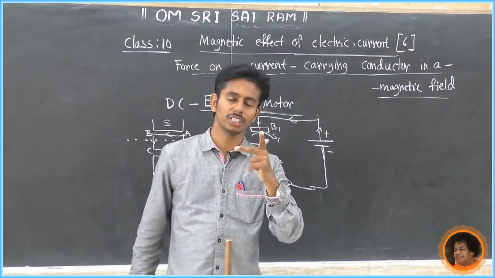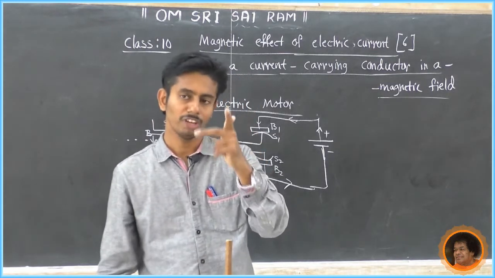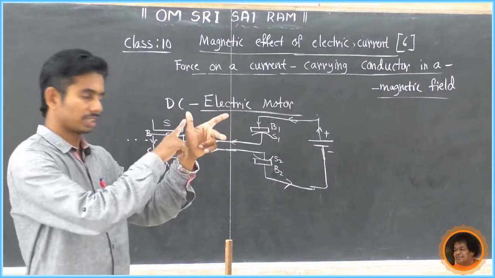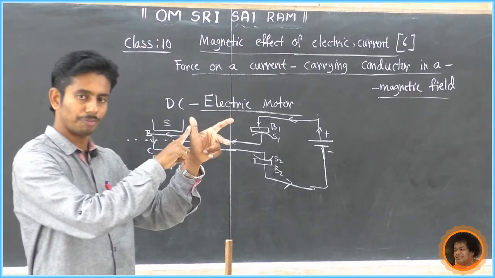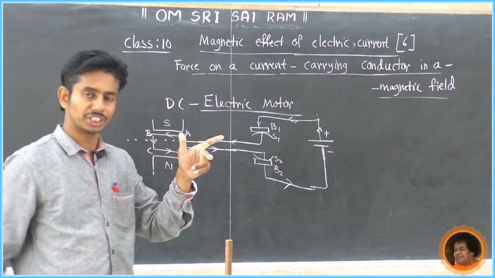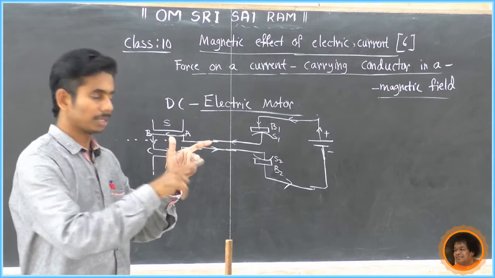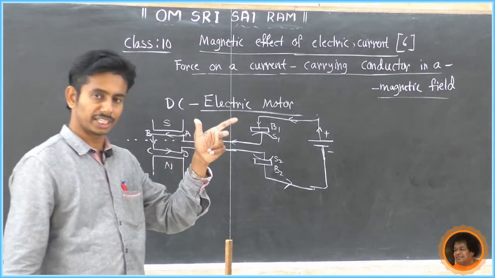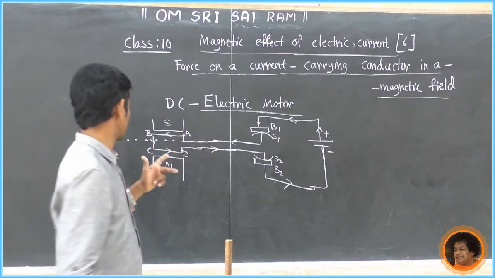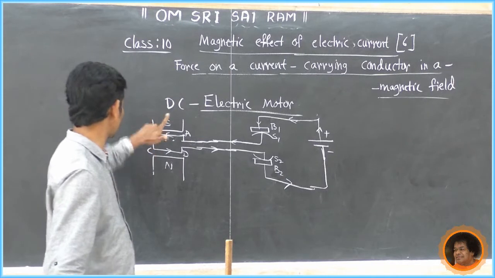Then the middle finger indicates the direction of electric current. So this is Fleming's left hand rule. The thumb indicates the direction of mechanical force, the forefinger the direction of magnetic field, and the middle finger the direction of electric current. Now how do I keep the hand, like this or like this?